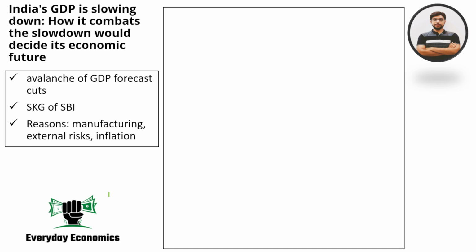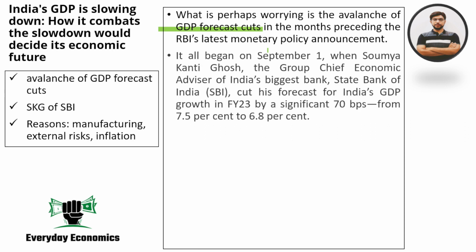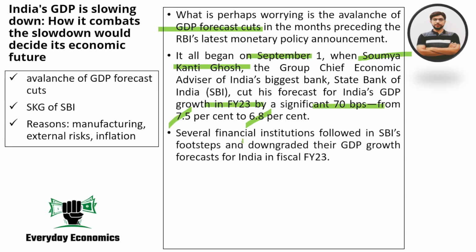Apart from that, if you look at what the other rating agencies and other financial institutions have been doing, there is an avalanche of GDP forecast cuts. Everybody has been reducing India's GDP forecast for the financial year 22-23. Now this trend started in September. SKG, that is Soumya Kanti Ghosh of State Bank of India, reduced the forecast for India's GDP growth for FY23 by a significant 0.7%. The earlier forecast given by SKG was 7.5%, reduced to 6.8%, keeping in mind the kind of headwinds and challenges that we were facing.